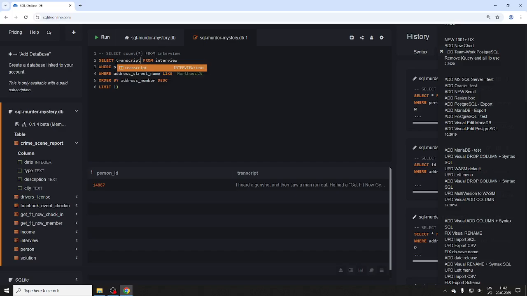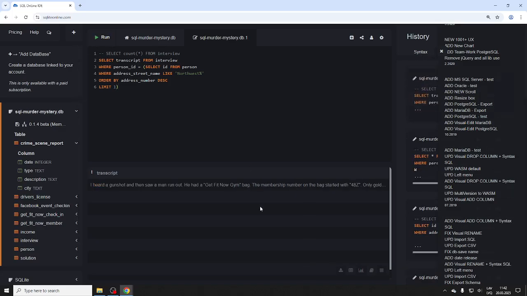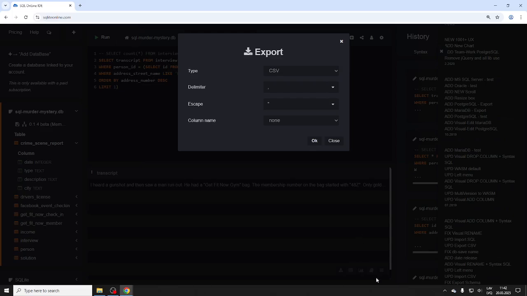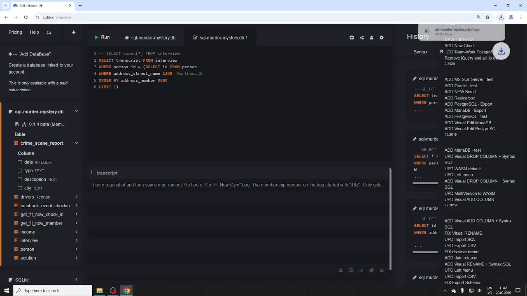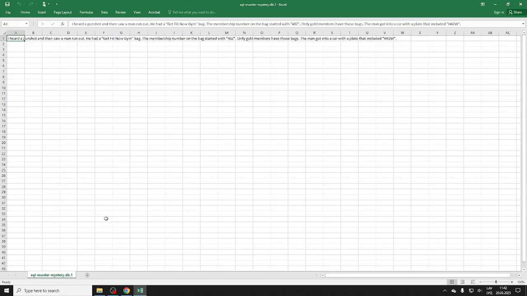Now, what I would like to know, of course, since I don't really use SQLite Online, transcript, right? To see how do I see everything. I guess I have to, how could I export table? I guess I could export table, right? I guess I'll do that since I'm lazy, right? I guess I'll do CSV, right? Okay, let's open up and we can read it.